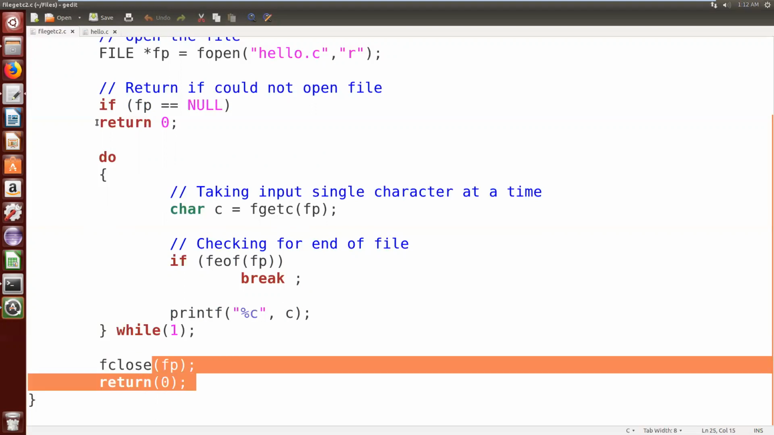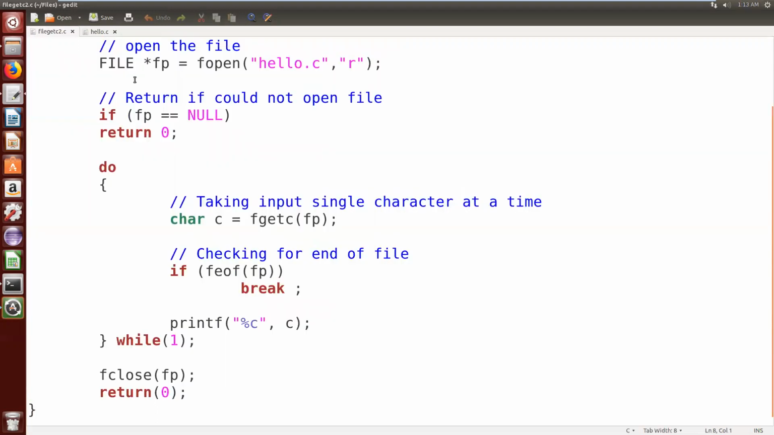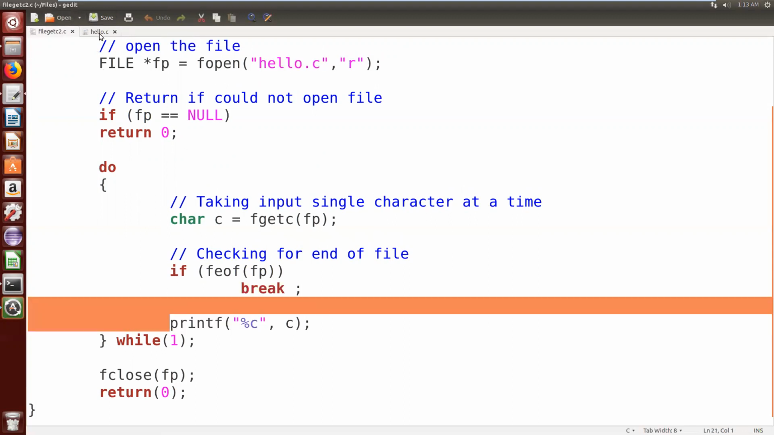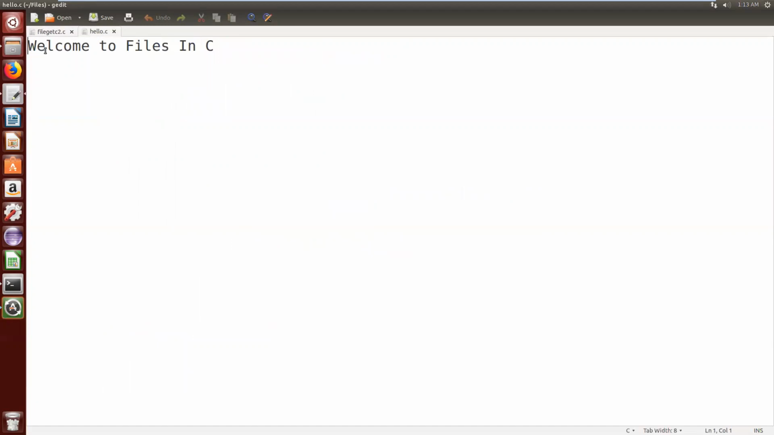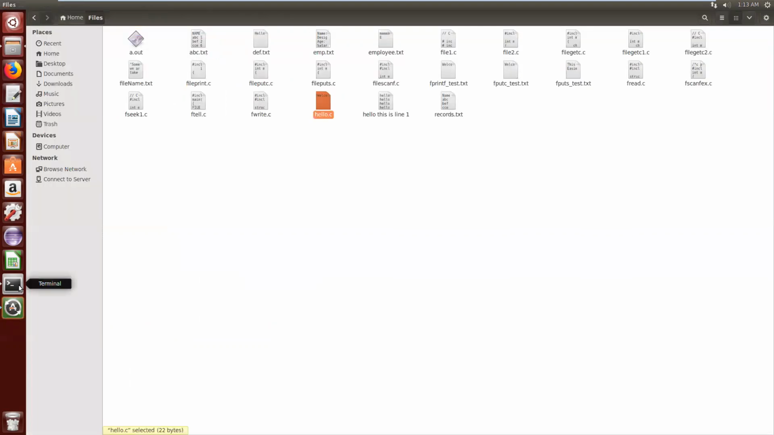This is our program. Let me show you the execution process. Here this program will read the contents from the hello.c file and that will be printed on the screen. What are the contents of the hello.c file? Welcome to files in C. So we will get this output on the screen. Let me show the output.